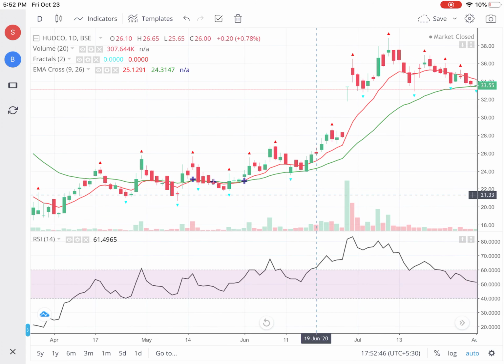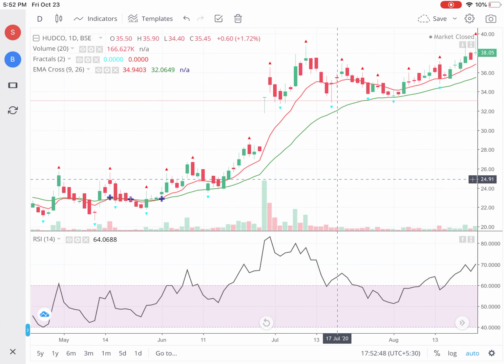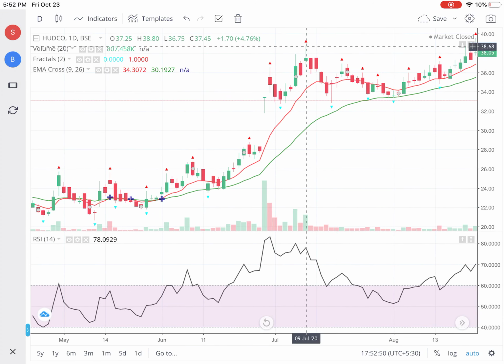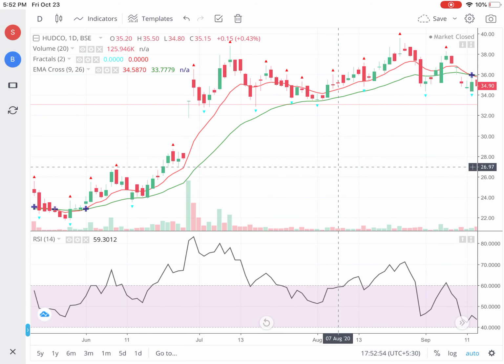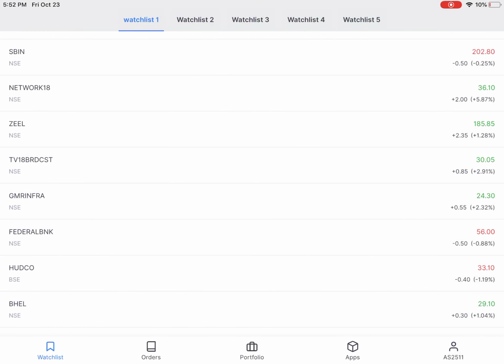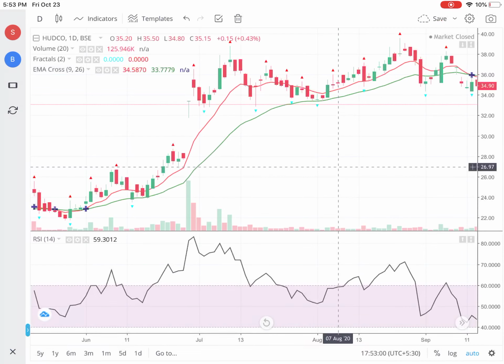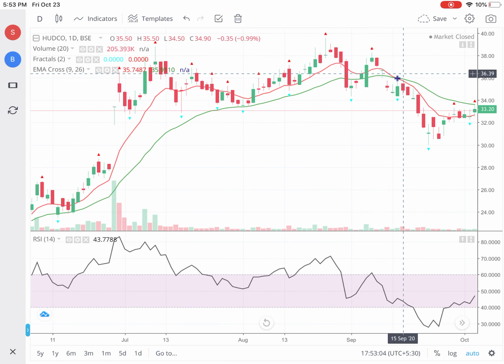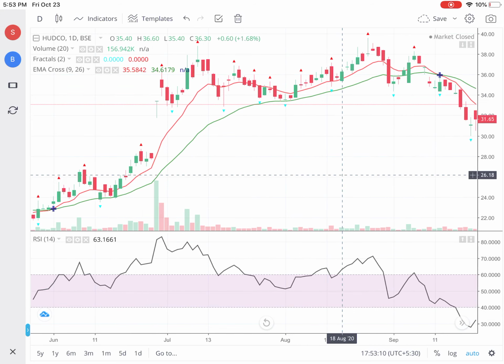So from 24 onwards it went right to 38. And even further than that, there was a rise, and finally you got a reverse cut at 36. So from 24 to 36, a 50% rise you got.